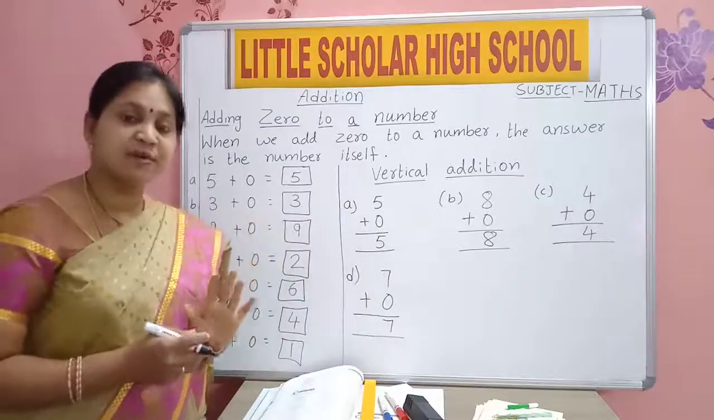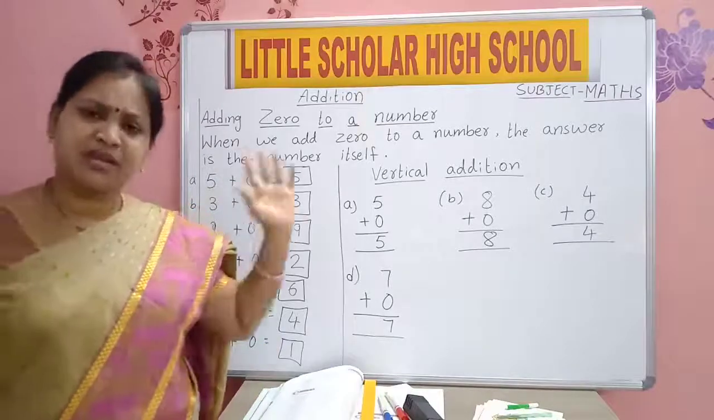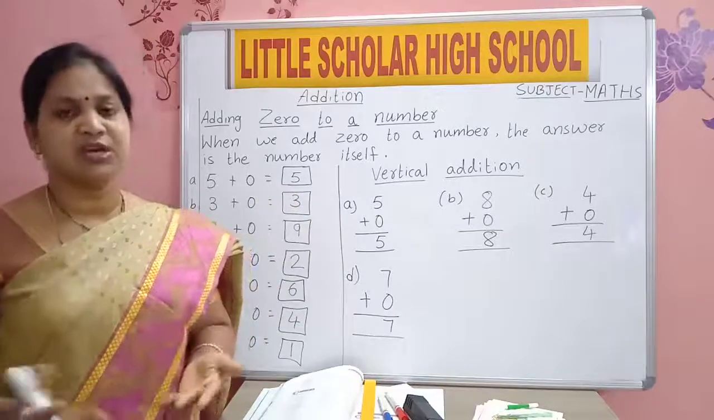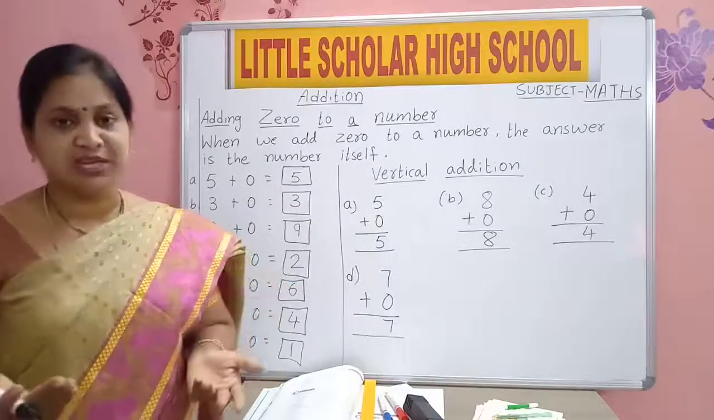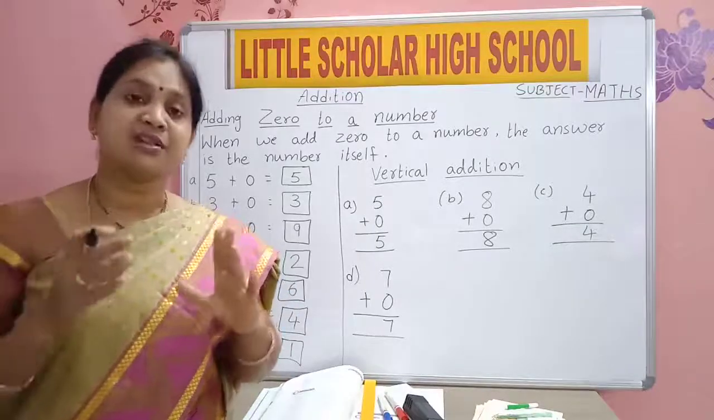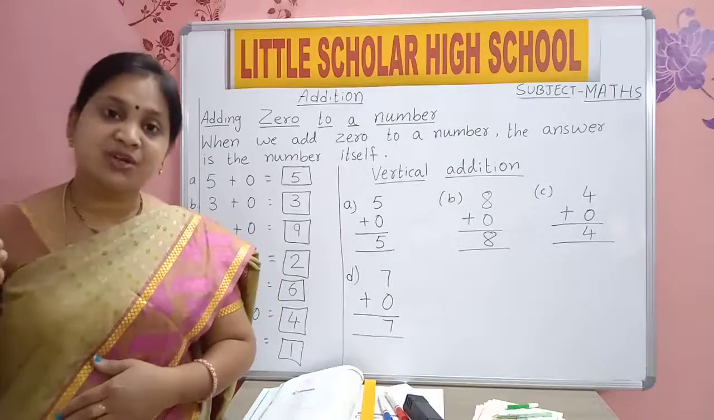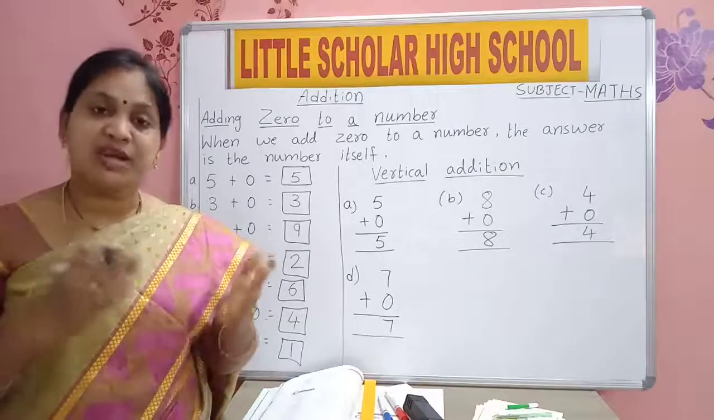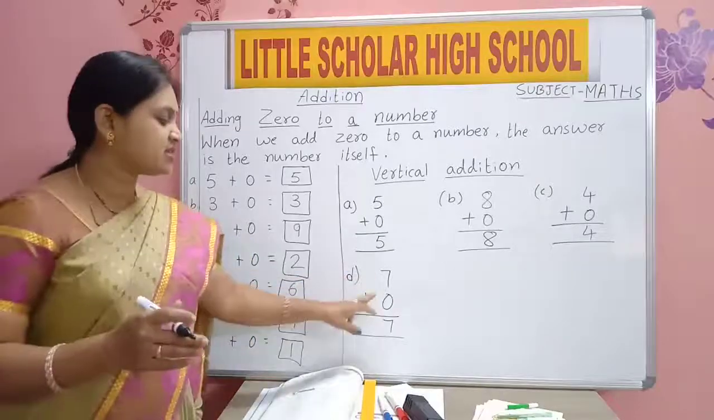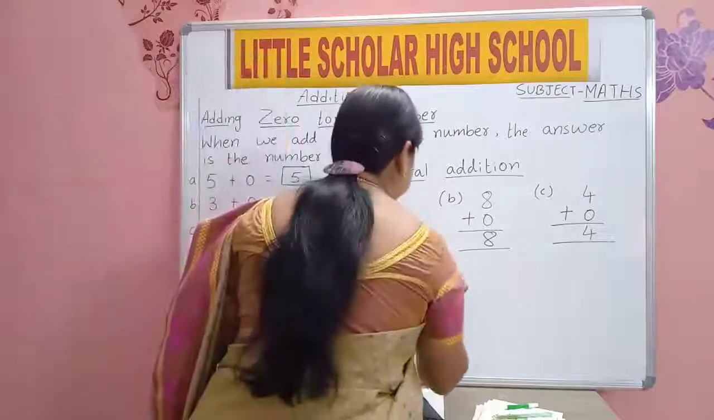Not only these small numbers. If you add 0 to 10, it will be 10 only. If you add 0 to any big number also, you will get the same number. 10 plus 0, 10 only. 50 plus 0, 50 only. 100 plus 0, 100 only. So whenever you add 0 to any number, you will get the same number. 99 plus 0, which number did you add to 0? 99. So your answer will be 99 only. So 7 plus 0 is equal to 7, the number itself.